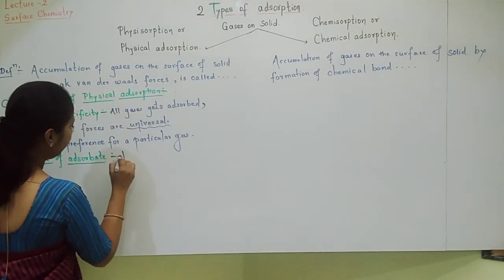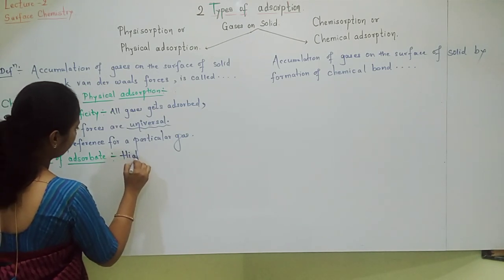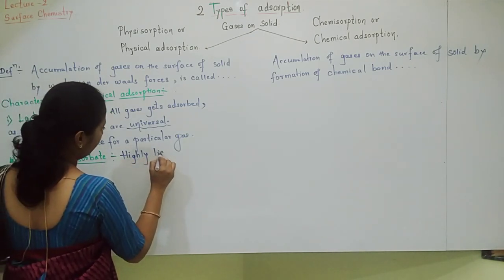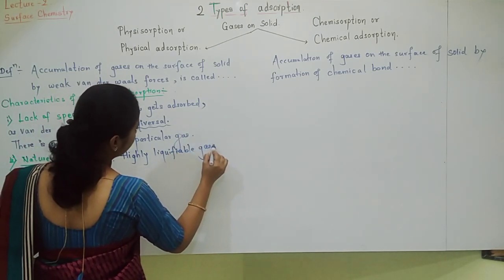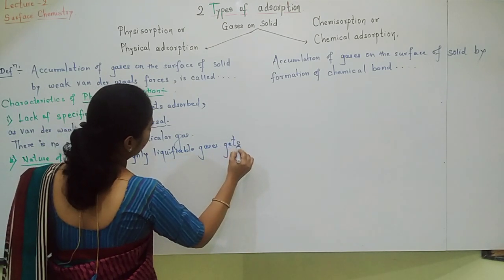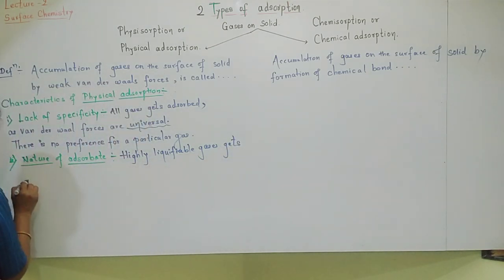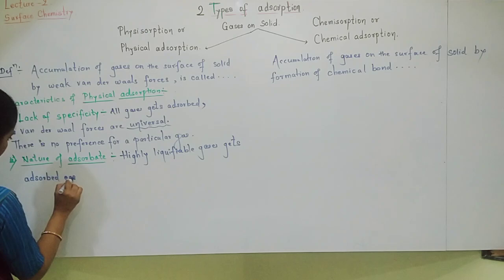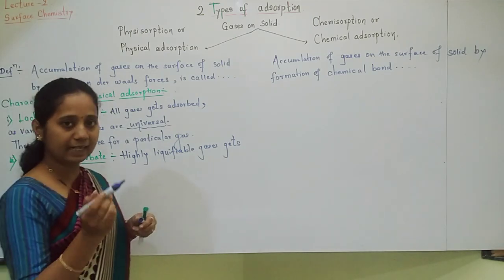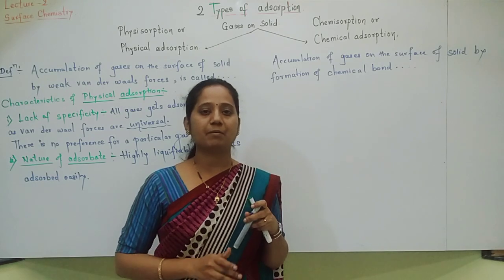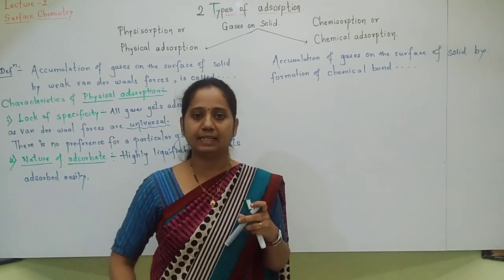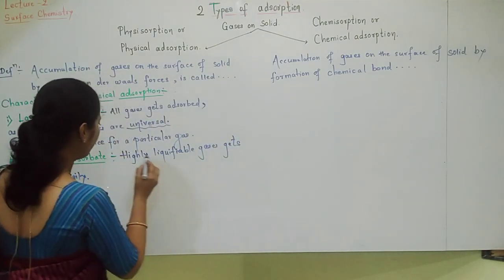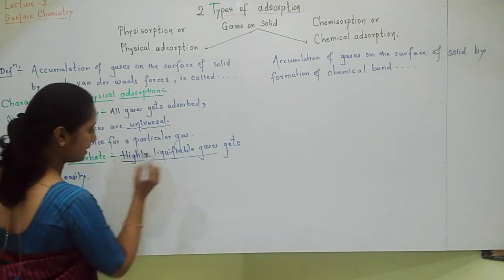Then highly liquefiable gases get adsorbed easily or readily. If a highly liquefiable gas is there, then it will get adsorbed on the surface very easily or very fast, readily. Okay. Then student, what do you mean by highly liquefiable gases?